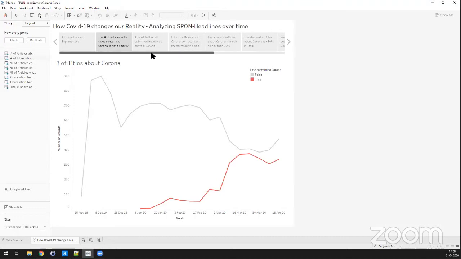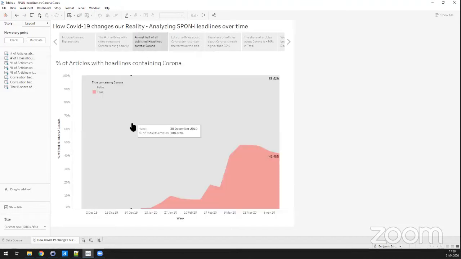Okay, so now we can analyze what the percentage share is, right? It should be about 50%, and we see it's true. We see a heavy increase in the share, which is pretty much just another visualization focused on the share instead of the real numbers. And we see from a top value of 47 or 48%, it has gone down to 42%, but it's still a really, really big issue or big topic.